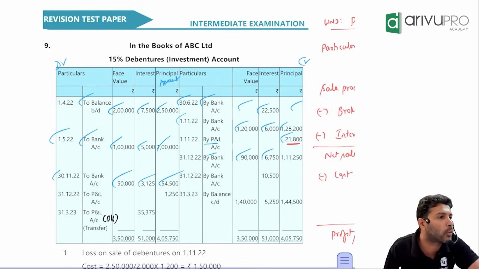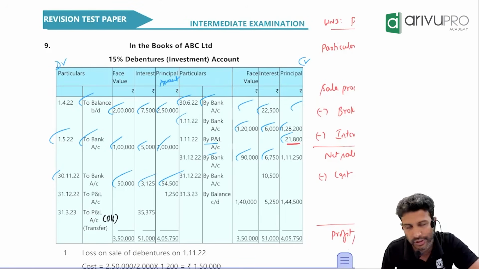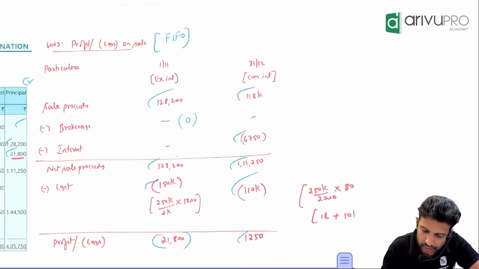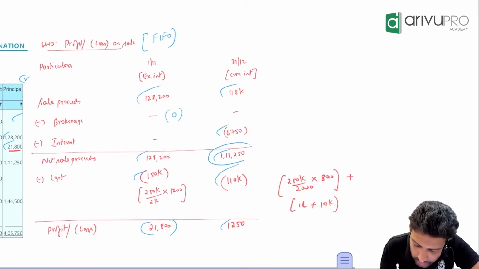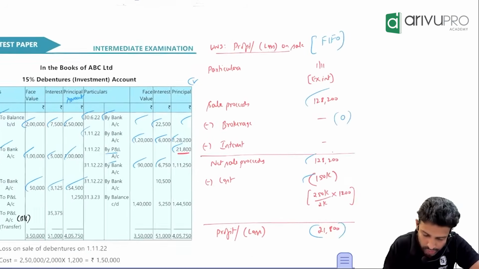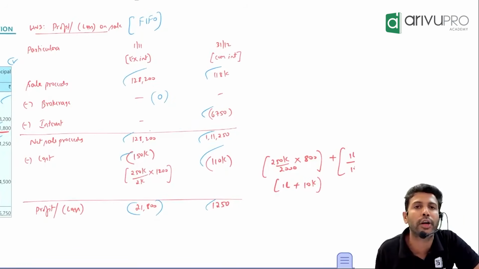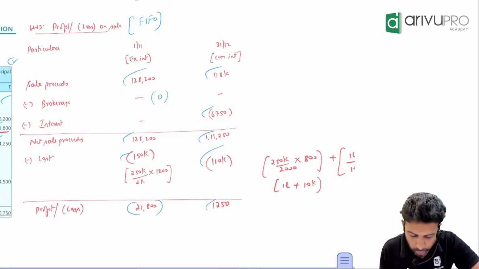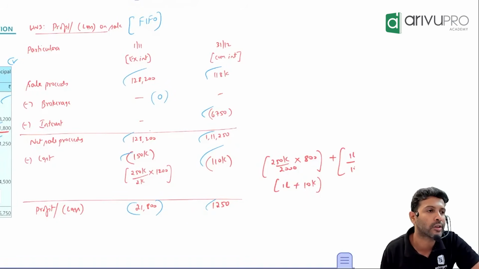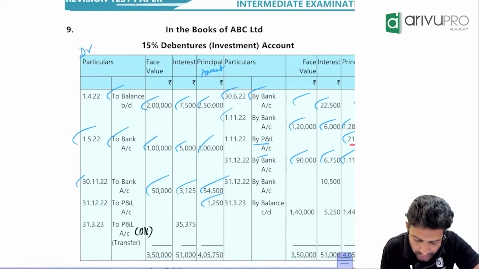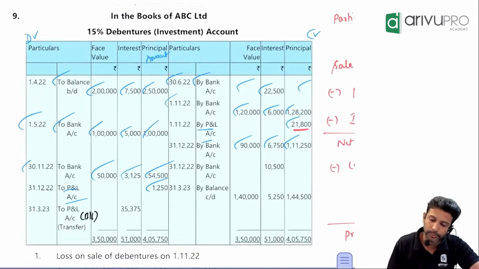Principal or amount column, what will you post? Net sale proceeds. Where is it there? Working note number 3. Net sale proceeds is 1,11,250. Posted. Yes. But when you sold this, you'll end up making some profit or you may end up making some loss. What did you make? Profit. Profit means the posting will be on the debit side. What is the debit side? You'll post it as to P&L 1,257.